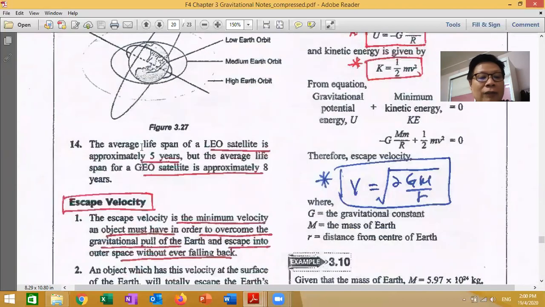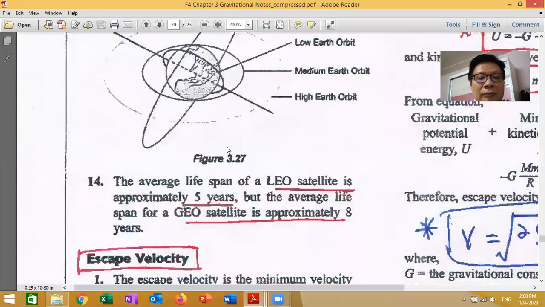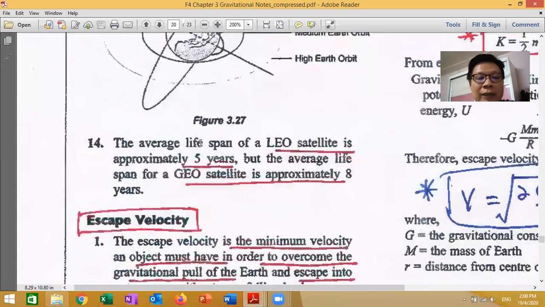Okay, number 14 here. The average lifespan of LEO satellite is approximately 5 years. 5 years only now. But the average lifespan of geostationary satellite is approximately 8 years. This is longer, 8 years. Okay, so we take a break first.